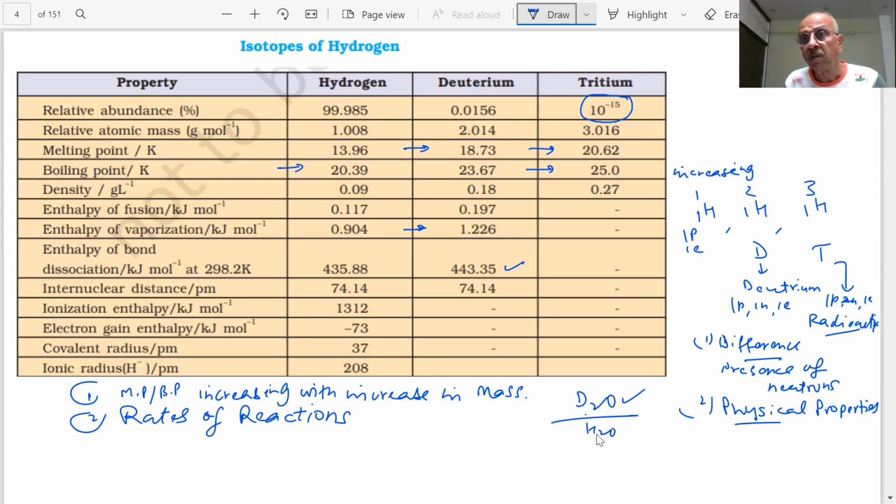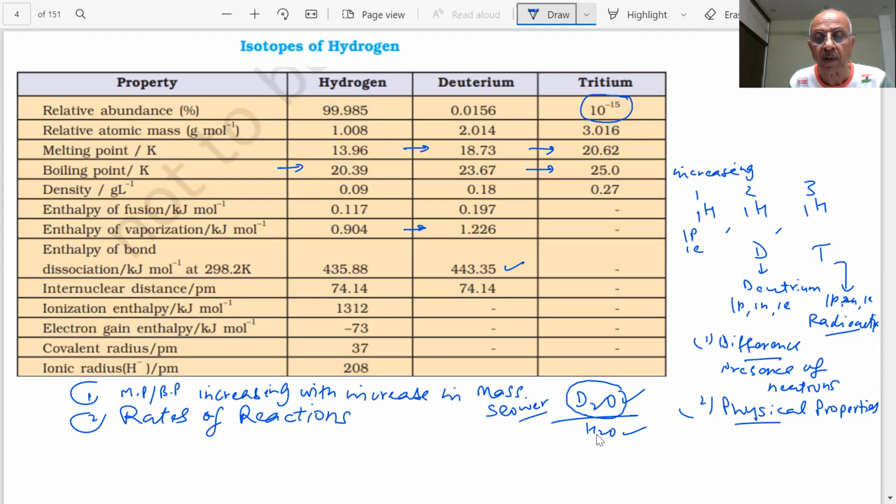If I take D2O in my body, where H2O is normally used, what is the result? The reactions will be slower or faster? They will be slower.